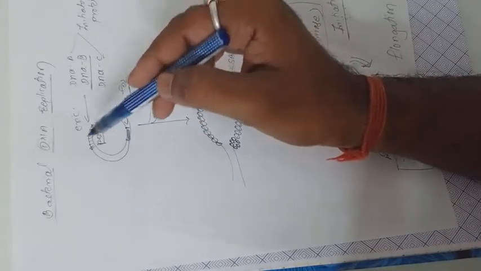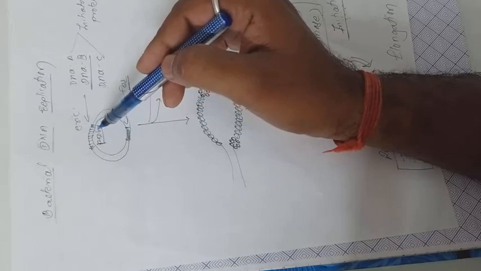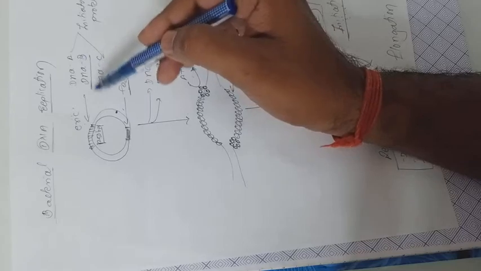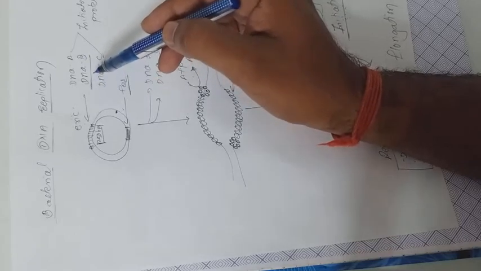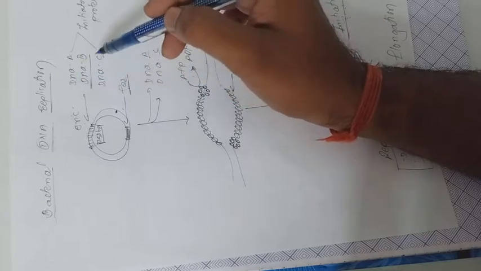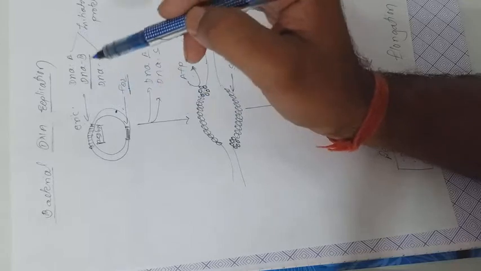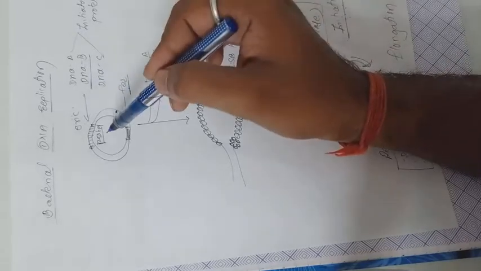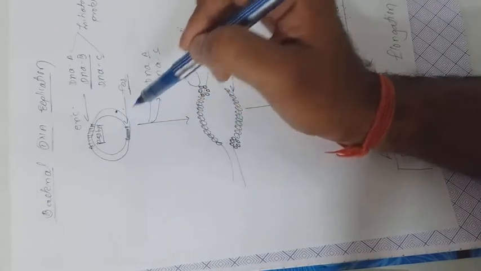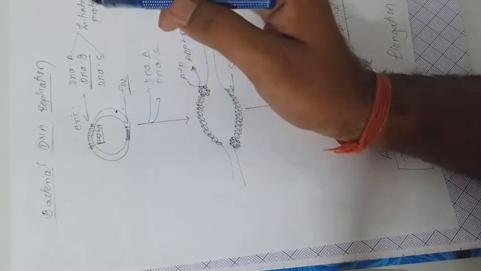DNA replication starts from the oriC region, which is the origin of replication. At the origin of replication, an important enzyme binds to the oriC region, that is DnaB. It is also known as DNA helicase. DnaA and DnaC are the two important initiator proteins responsible for the binding of DnaB, or DNA helicase. Also, exactly opposite to the oriC region, there is a termination or ter sequence, which is responsible for the termination of DNA replication.